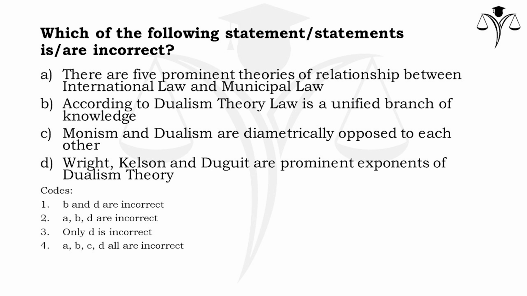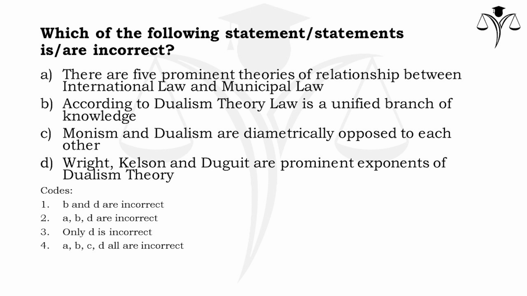A. There are 5 prominent theories of relationship between international law and municipal law. B. According to dualism theory, law is a unified branch of knowledge. C. Monism and dualism are diametrically opposed to each other. D. Wright, Kelsen and Dewey are prominent exponents of dualism theory. The quotes are given below. There are 4 quotes. Now, before getting into the answer, let's discuss the question.